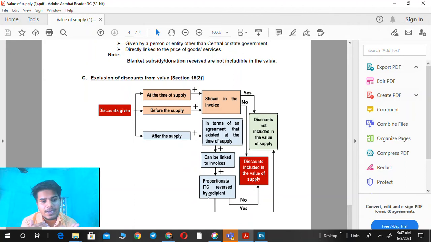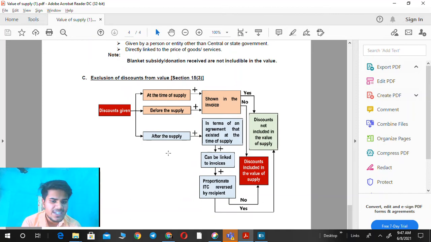But after we sell 1 lakh units, the 50,000 units are also eligible for discounts. Then we reduce our GST liability on 5,000 rupees, because we give a discount of 10% of 50,000, so 5,000 rupees. So the recipient also reverses the ITC on 5,000 rupees because he already booked the ITC on 5,000 rupees. So these are the three conditions.